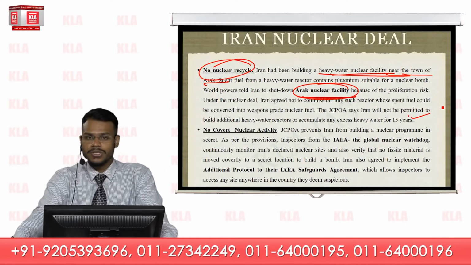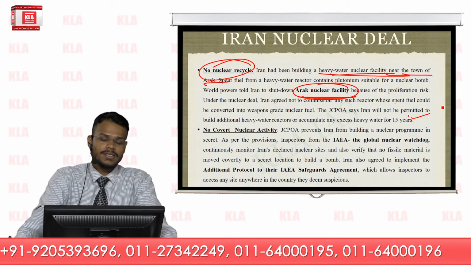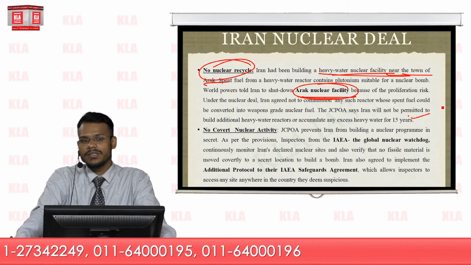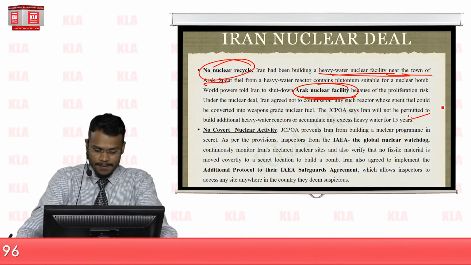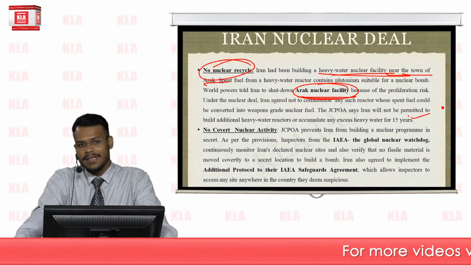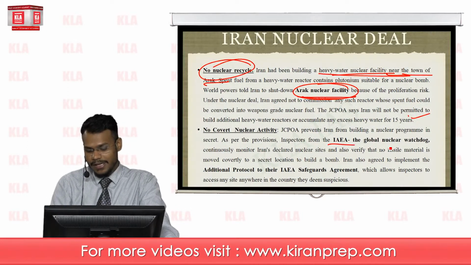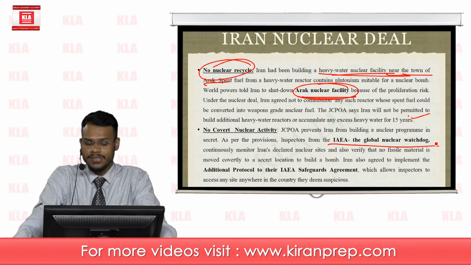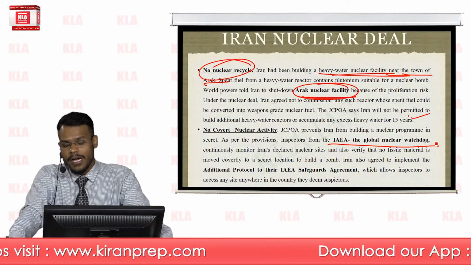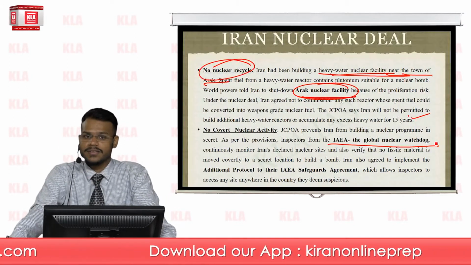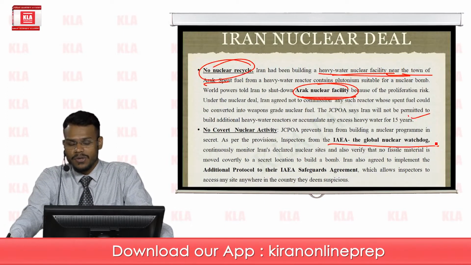Another major imposition on Iran was no covert nuclear activity. Under this agreement, Iran committed that it would not undertake any covert nuclear projects. It would maintain a transparent nuclear regime. And the inspectors from the IAEA, the International Atomic Energy Agency, also known as the global nuclear watchdog, would have unhindered access to all nuclear facilities of Iran in order to check whether any covert nuclear activity was going on in Iran or not.